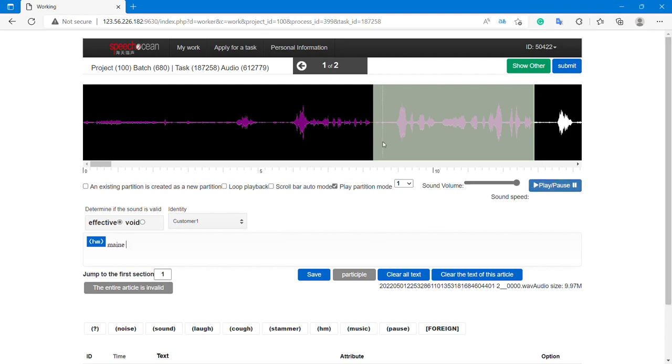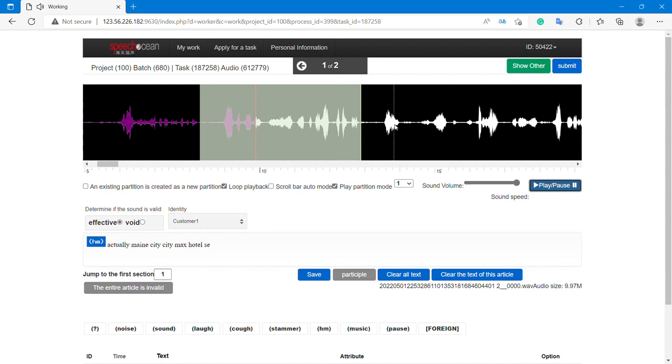We'll listen again. एक्चुअली मैंने सिटी मैक्स होटल से. So this is how we have to do it, and we have to check if this portion is also by the same speaker.